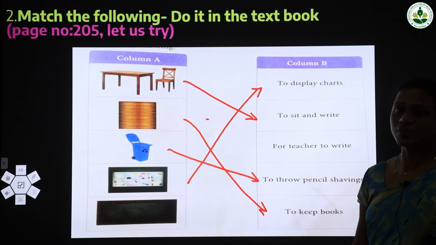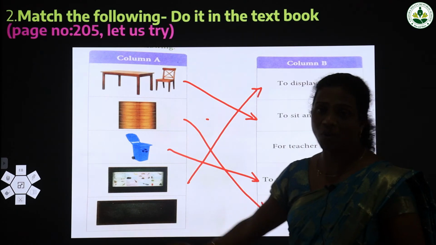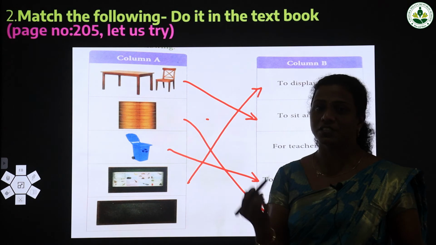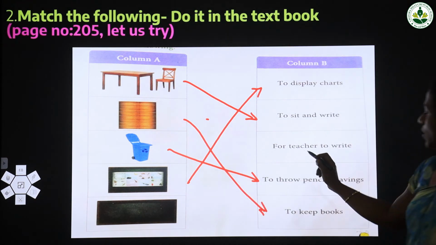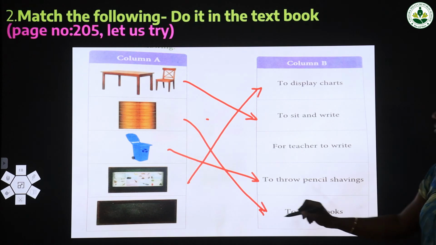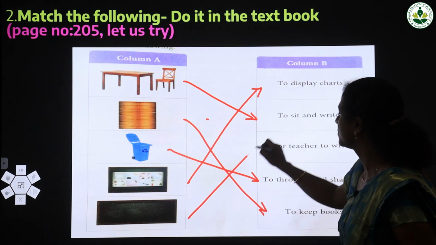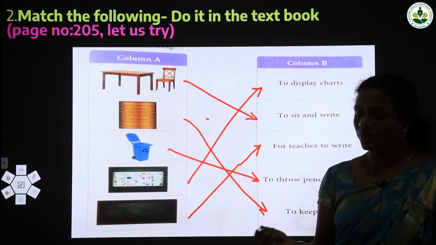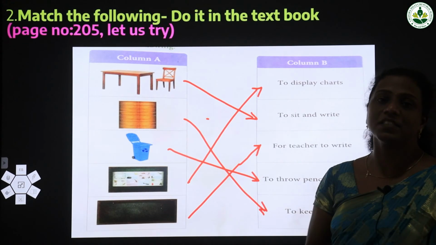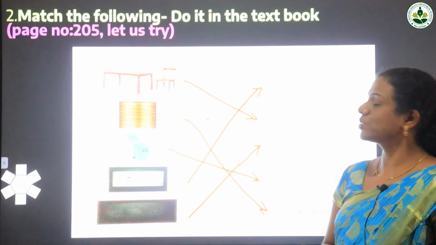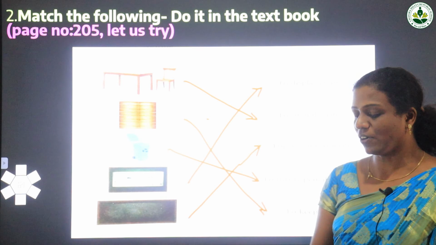Then the last one, what is that? It is a board, the blackboard. What is the use of the blackboard? Yes, your teacher is writing on the board. So here also the option is there, for teacher to write. So you have to do this work in your textbook. Let us try page number 205, question number 2, match the following.